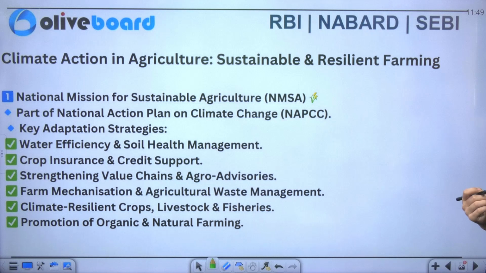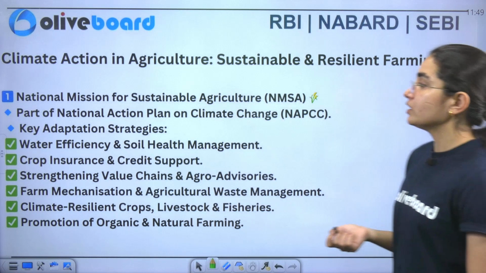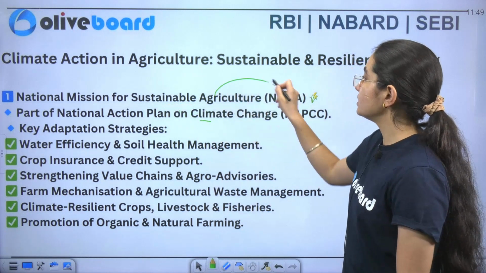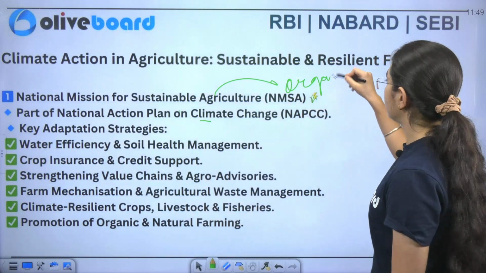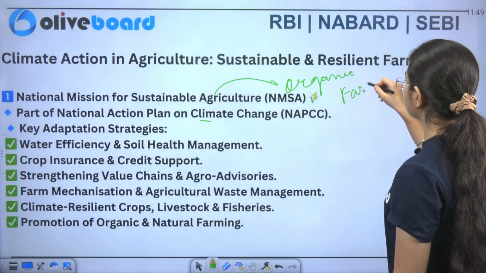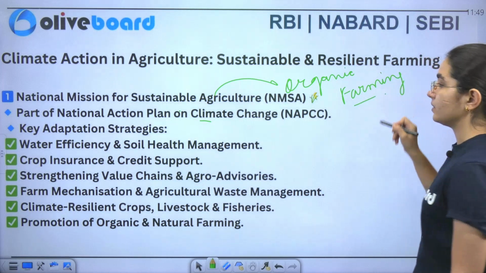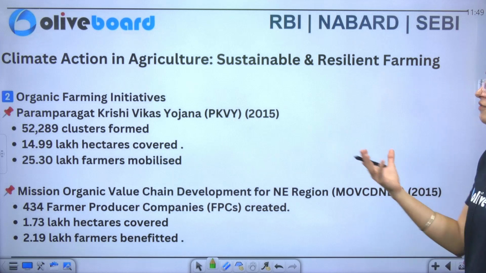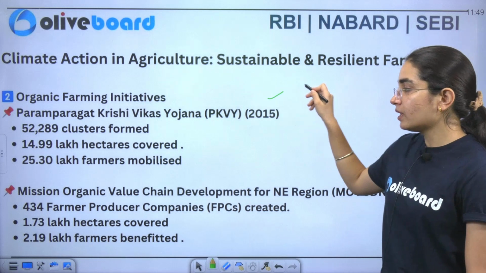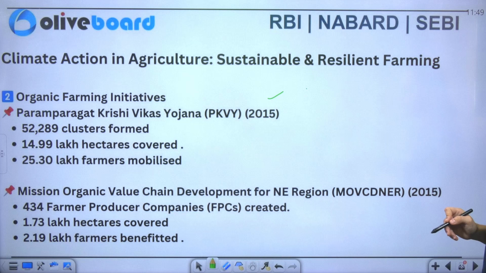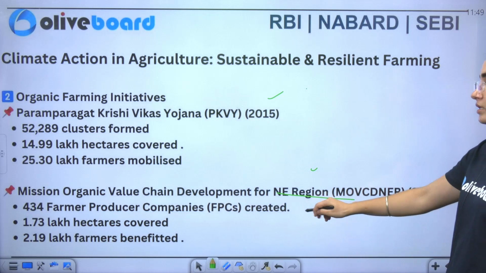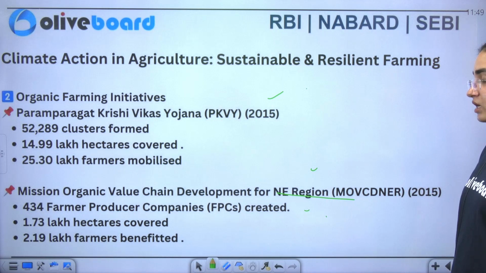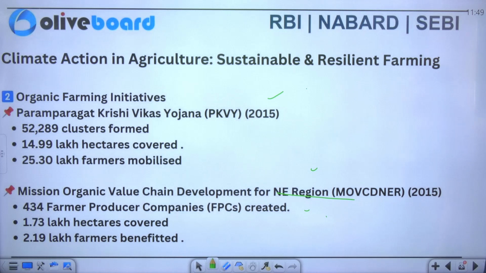Next we have the national mission for sustainable agriculture. Now when you come across this word sustainable agriculture, here we are talking about organic farming. Okay. Next you have the organic farming initiative. It is one of the parts of it, which includes Paramparagat Krishi Vikas Yojana. And next you have the mission organic value chain development for the northeastern region. And you can see here the improvement: 434 farm producer companies have been created, 1.73 lakh hectares have been covered, and 2.19 lakh farmers have benefited.